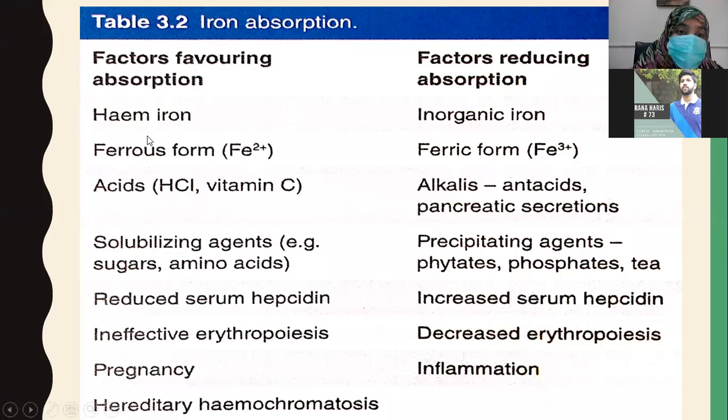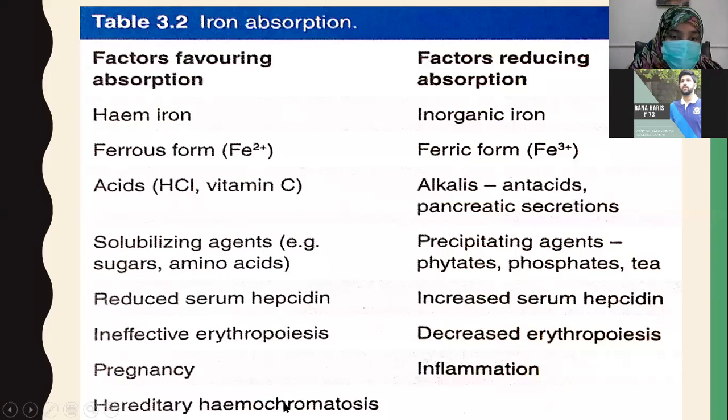If the iron is in the ferrous form, it can easily be absorbed because for absorption, the ferrous form is needed. The presence of acids such as HCl and vitamin C also favors the absorption of iron. Solubilizing agents such as sugars and amino acids also favor the absorption of iron. Reduced serum hepcidin: hepcidin levels are low, villain levels are low, so more iron is readily absorbed into the blood.